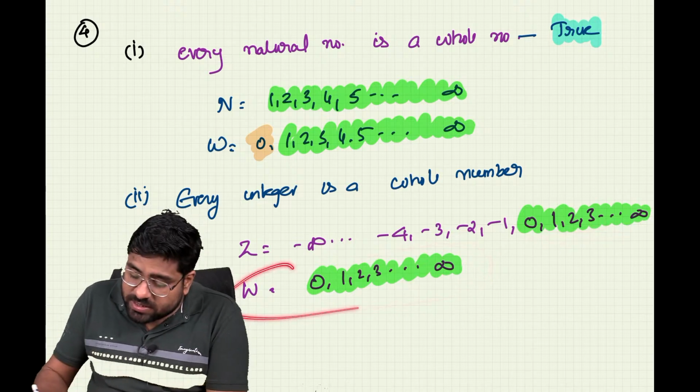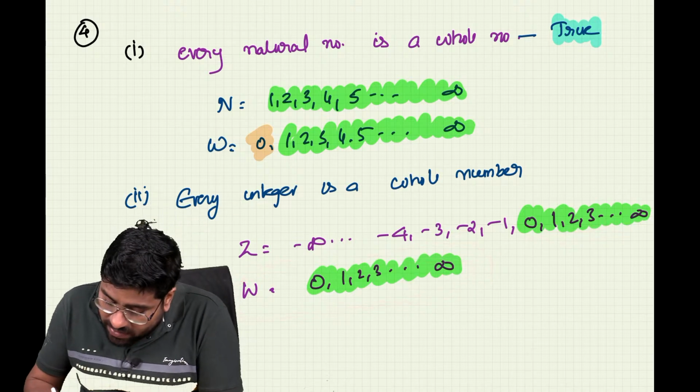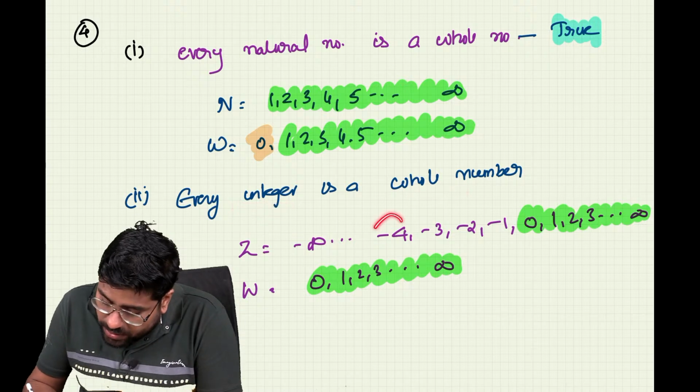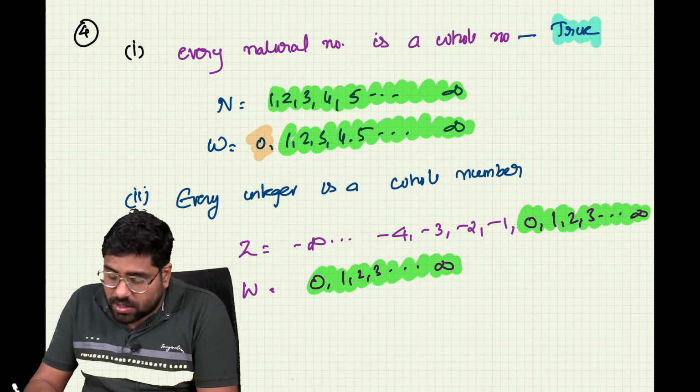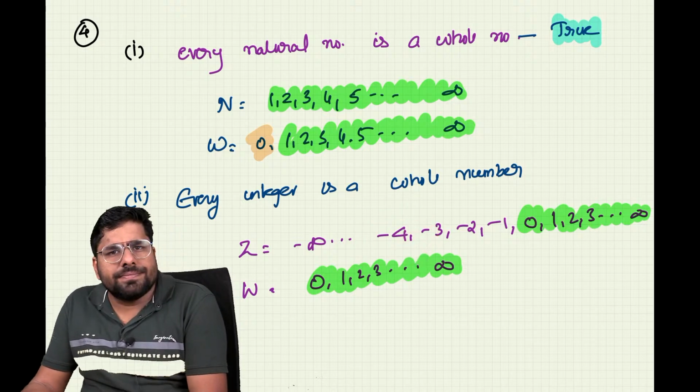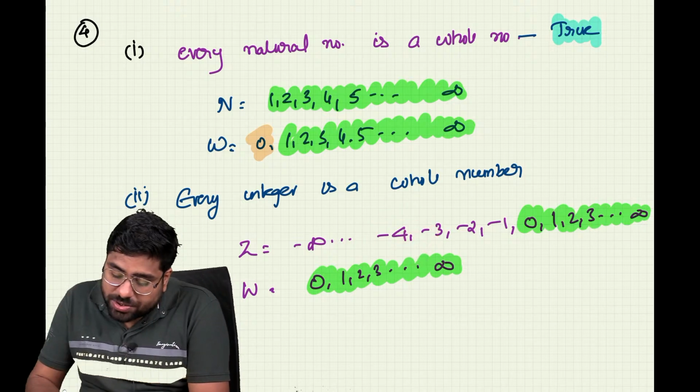All whole numbers are integers. So to check whether every integer is a whole number, take an integer and check if it is a whole number. Let us take -4. It is not a whole number. So what should the statement be?